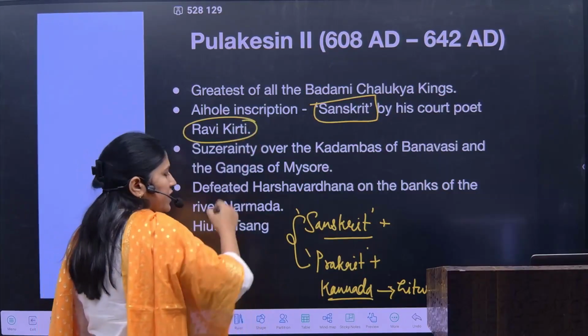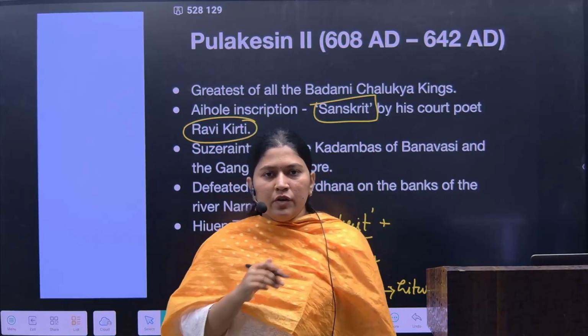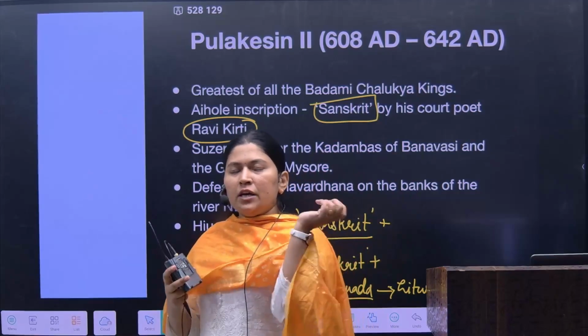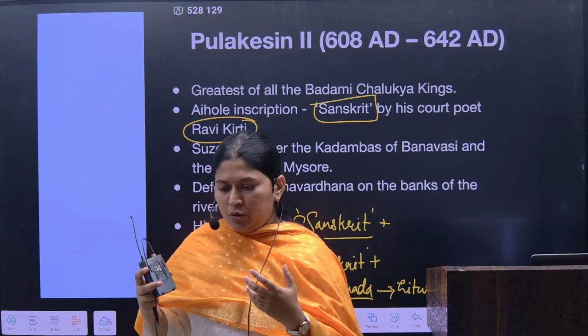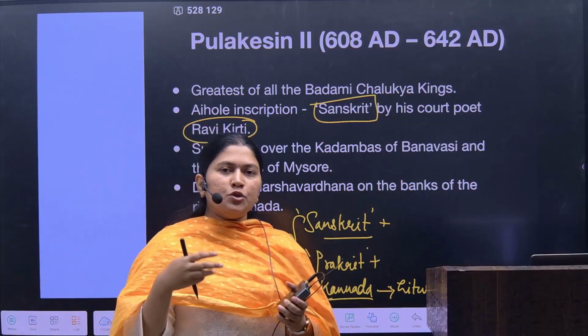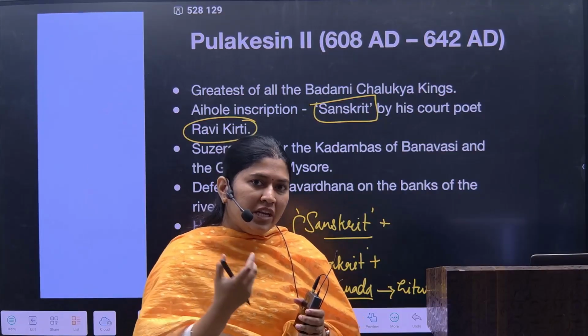Now who was Ravi Kirti? He was an intellectual poet in the court of Pulakesin II. Ravi Kirti would be talking of the major invasions made by Pulakesin II. Pulakesin II made invasions in the Pallava dynasty also. In fact, he would be winning those wars.